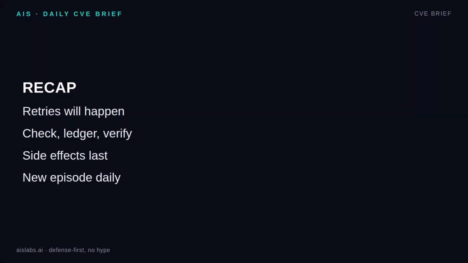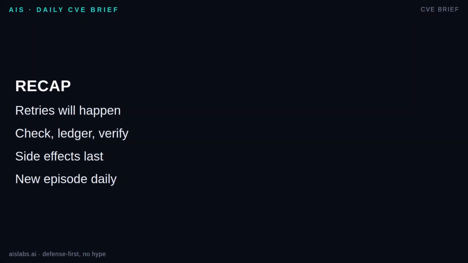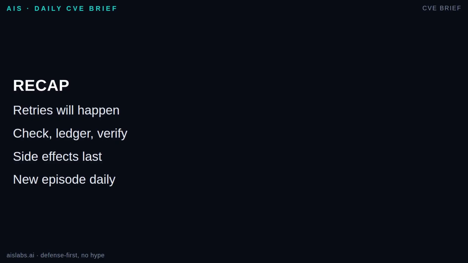Three beats to keep. First, retries will happen, so design every agent step as if it will run twice. Second, check before write and keep a durable ledger of what was planned, applied, and verified. Third, order the steps so side effects come after validation, and a crash leaves a resumable state instead of a mystery. This is foundation work. It is not flashy, but it is the difference between a helpful agent and an expensive repeat button.